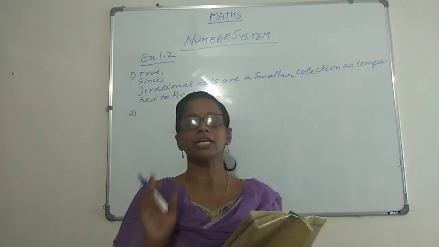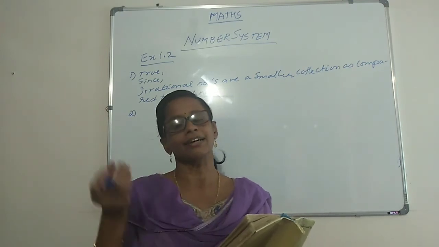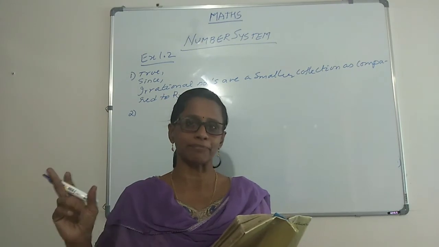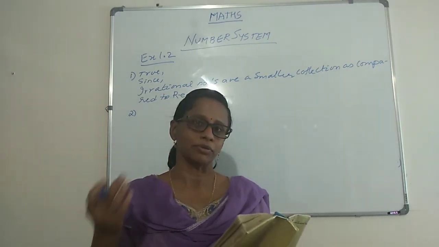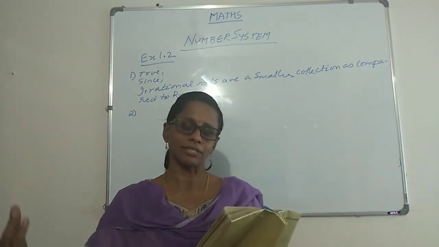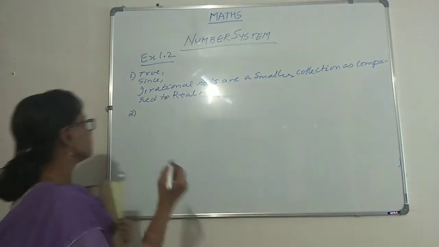That's a false statement. So we can write it's false. And as I told you in yesterday's class, whenever a statement is false, it's enough if you give a counter example. You give an example where this doesn't happen. So we could take a point and say that for this you don't have the thing happening, and that is why it is false. So this is a false statement.